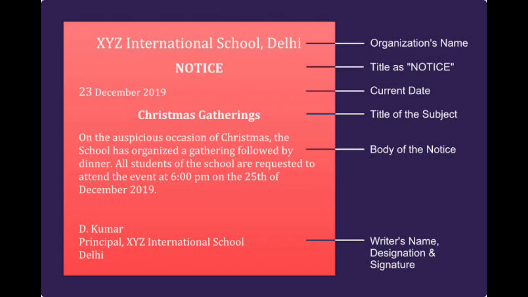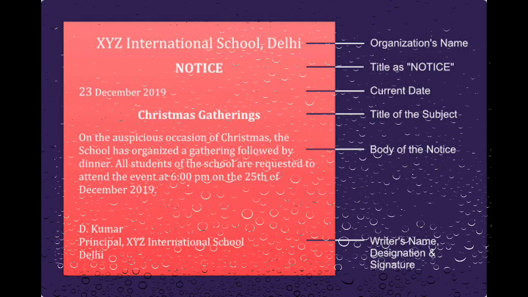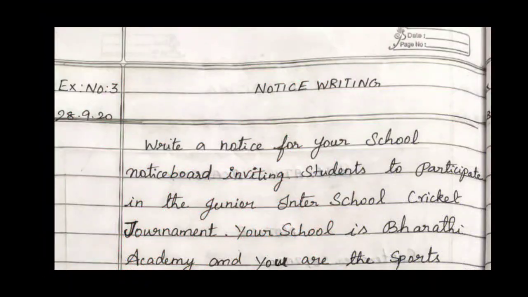Now let's move on to the composition part with today's notice writing, to be written in the composition note. So children, as a continuation of the formal and informal letter, that is our exercise number 1 and 2, today's session is for notice writing. That is our exercise number 3, and the date should be written as 28/9/20. Okay, children. So write the exercise number as 3 and with date 28/9/20.